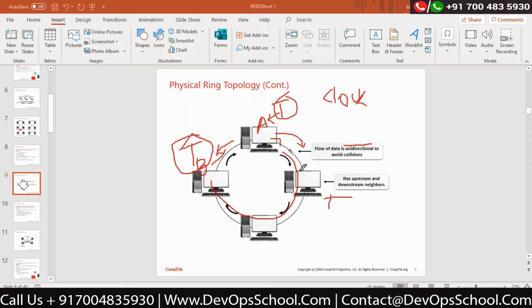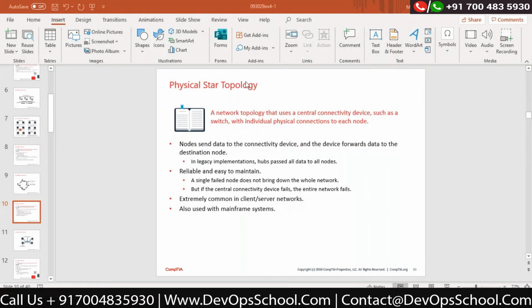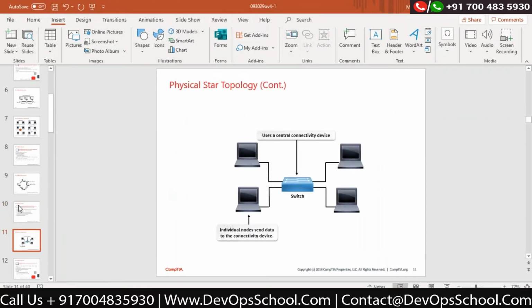Majorly, currently in internet service providers' networks, we are able to see a ring topology to date. Correct? That is possible. Now the next topology would be considered a star topology. This is a widely accepted topology which we are using. Okay, we are using it for our enterprise network as well. This is how it looks like. Okay, now this is a very easy to manage topology because I do have a centralized device.